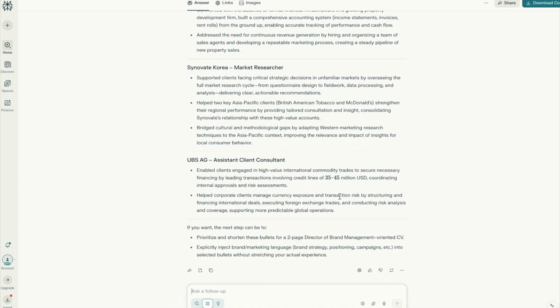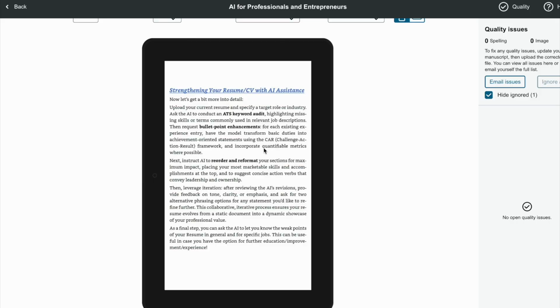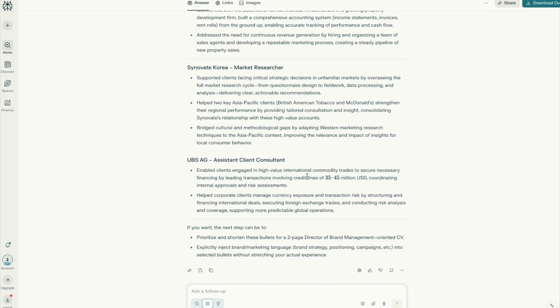What these formats do is they make your CV a lot more attractive for these automatic machines and systems that these HR companies have in place. And also it just shows a lot more action-oriented things. Rather than just saying I worked a lot on accounting, it says something more concrete. And in fact, the next step here is incorporate quantifiable metrics where possible, which again, I see it already did because I see quite a few metrics in here already.